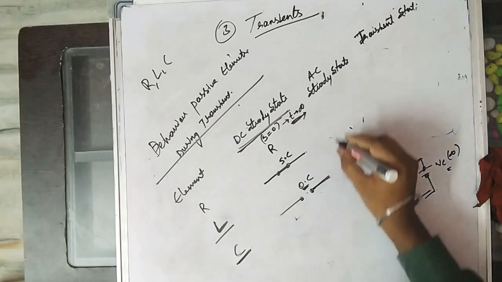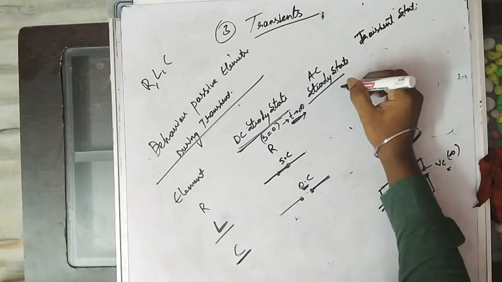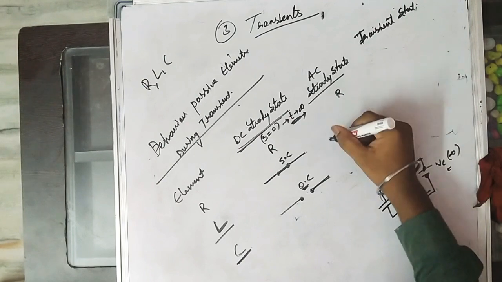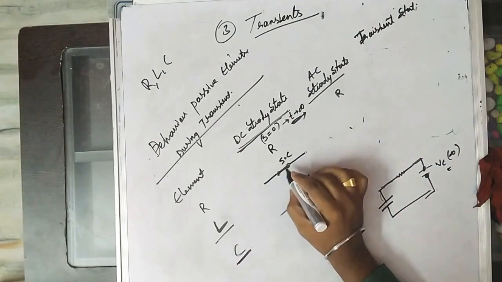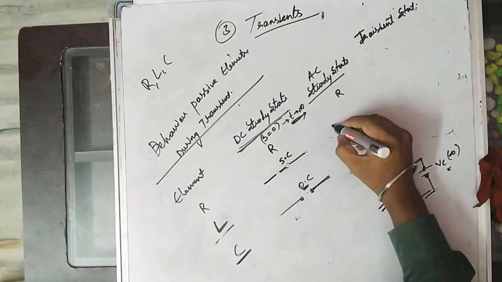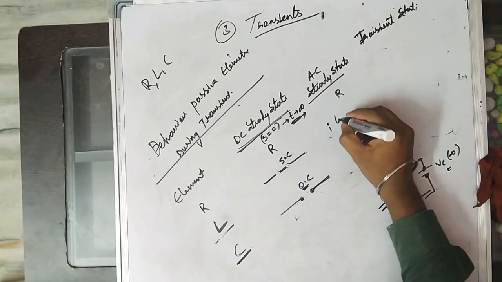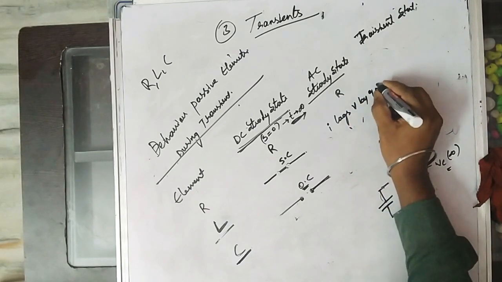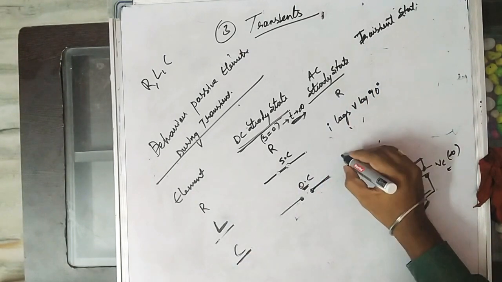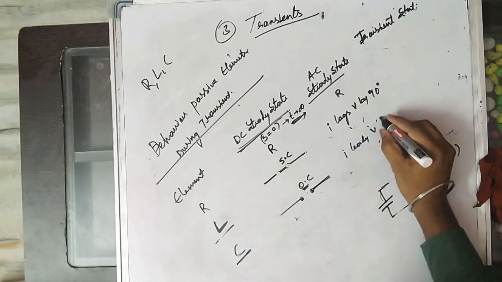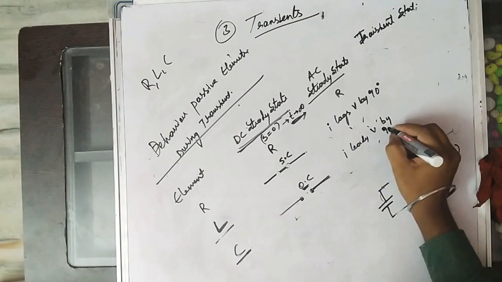Now at AC steady state, what happens? The resistance is represented by R only. For the inductor, current I lags V by 90 degrees. For the capacitor, I leads V by 90 degrees.